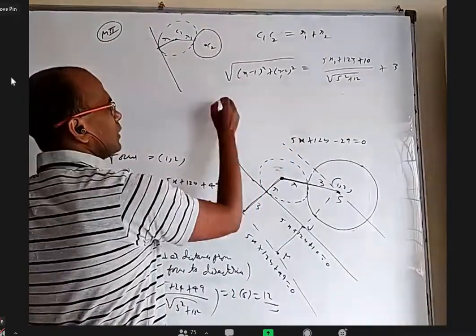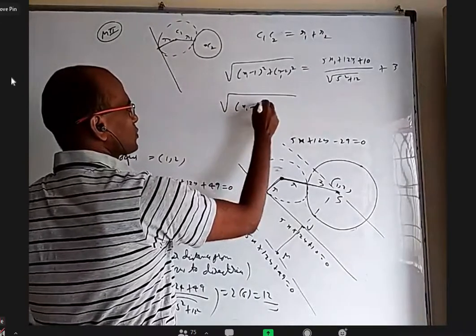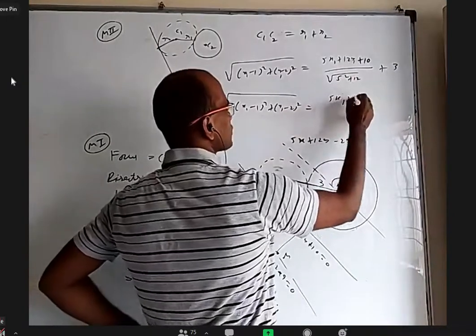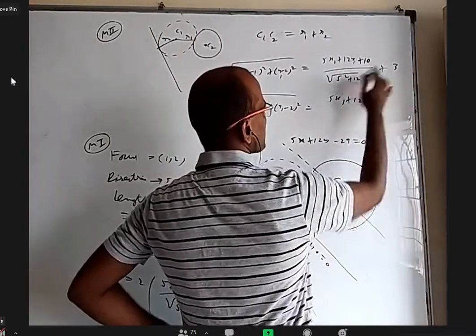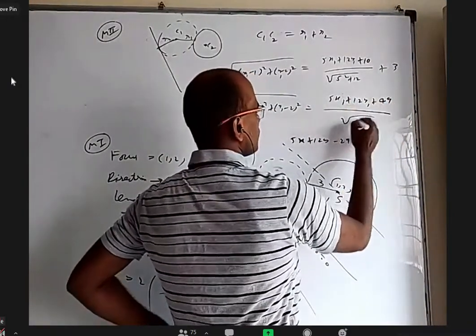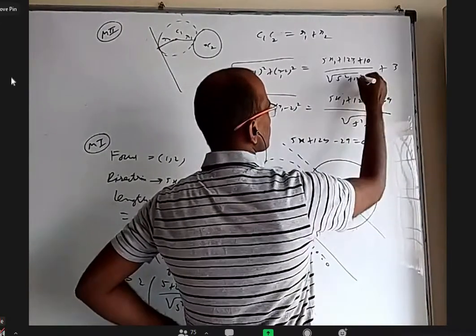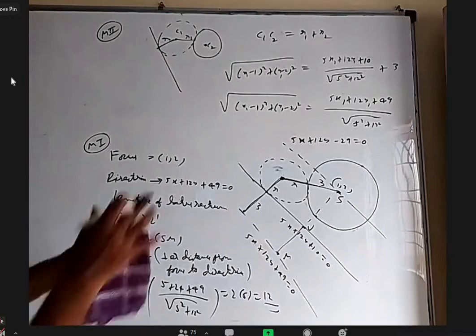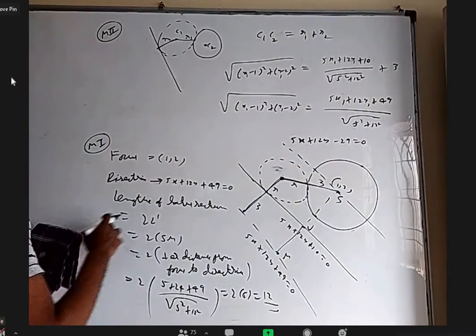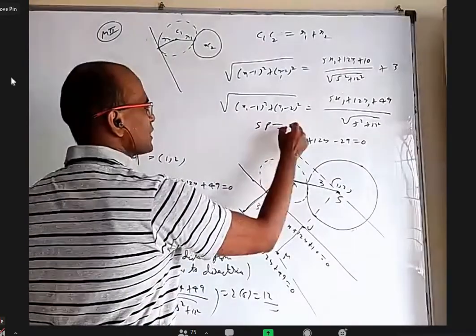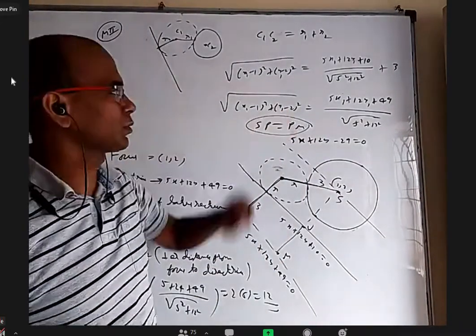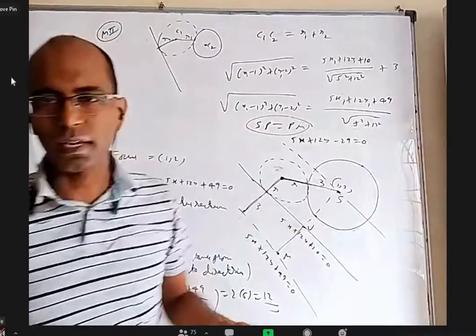I'll tell you why. Standard parabola: (x1 minus 1) whole square plus (y1 minus 2) whole square. When we take the LCM, it is (5x1 plus 12y1 plus 39 plus 49) by root over 5 square plus 12 square. Does this look like SP equal to PM in that form? Yes, sir. This looks like SP equal to PM. So it is a parabola. What is the focus? 1 comma 2. What is the directrix? This new line is the directrix.